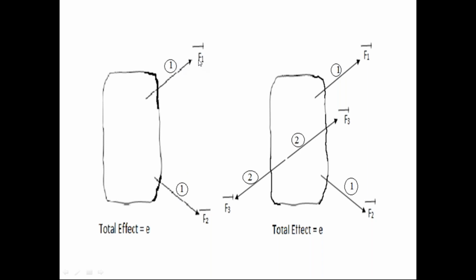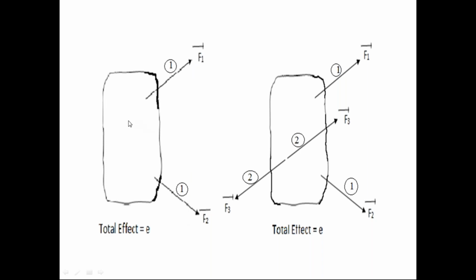These two forces are not equal in magnitude. These two forces are not opposite in direction. They are in different directions. These two forces are not collinear. They are not acting on the same straight line. Since these two forces F1 bar, F2 bar are unequal in magnitude, they are not opposite in direction and they are not acting on the same straight line. These two forces are not in the equilibrium condition.